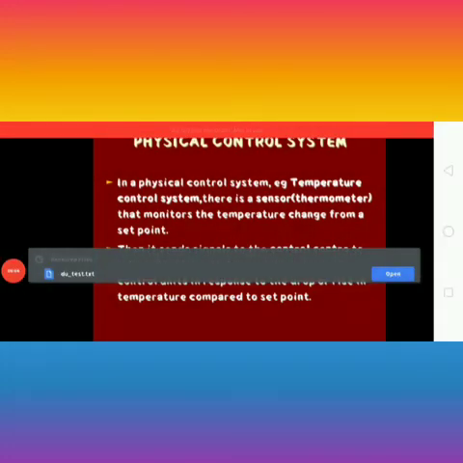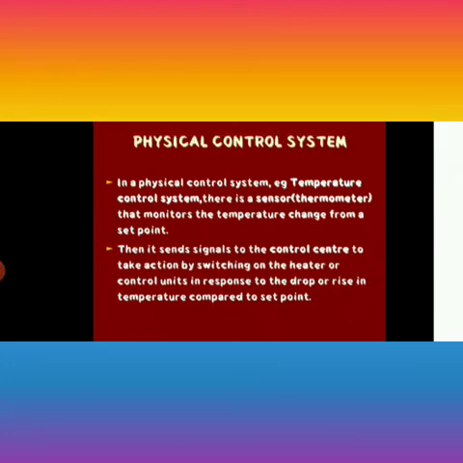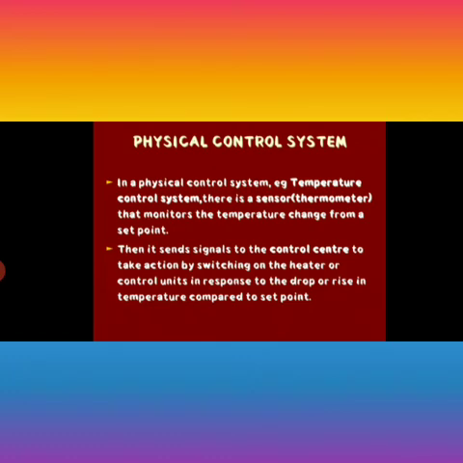What happens in an inverter AC is that if the outside temperature is hot, the inside temperature will be cold, as the control center sends a response to the effector, and the effector causes cooling. Similarly, if the outside temperature is very cold, then the signals are sent to the control center, and the control center produces the effect, which is that the internal temperature of the room will stay warm, okay, in response to the cold outside temperature. This is the mechanism of the physical control system.